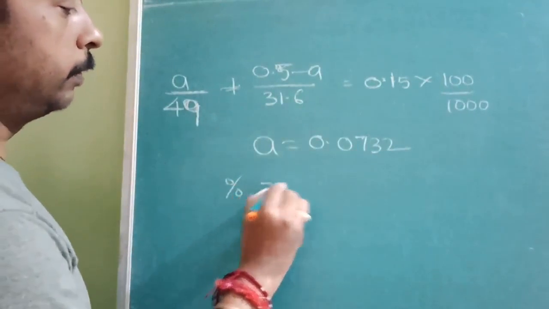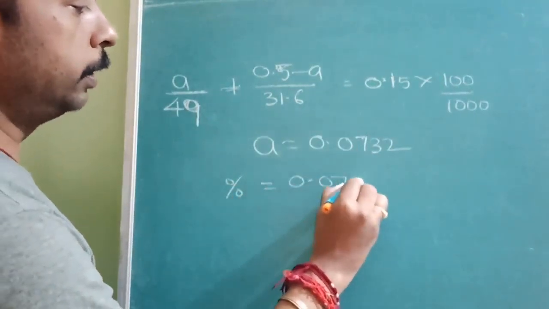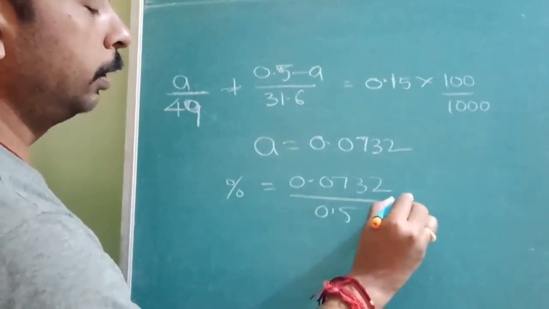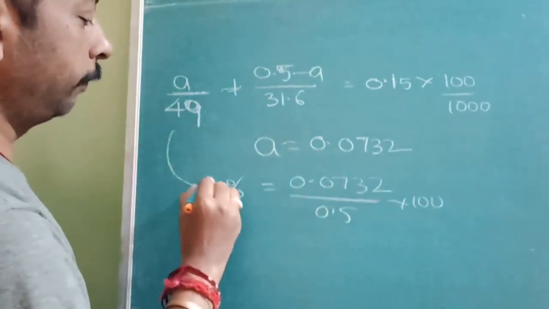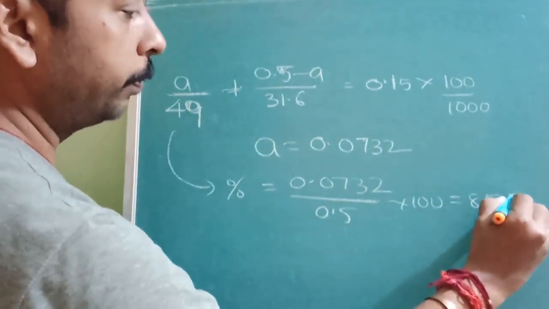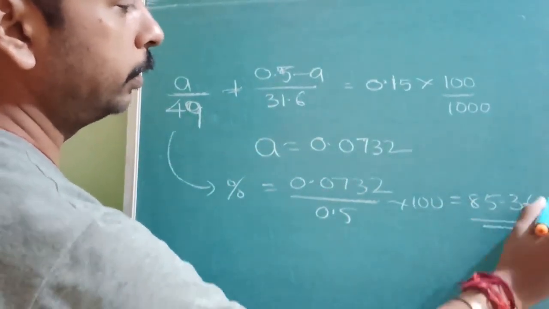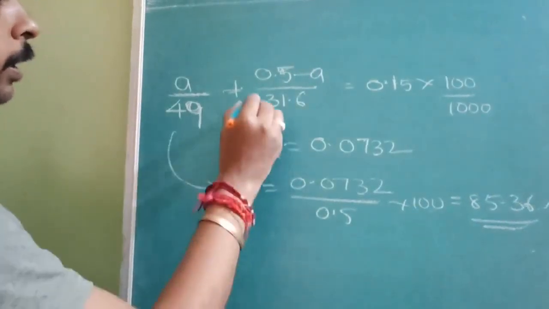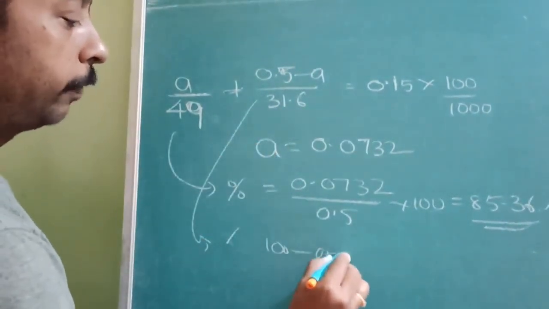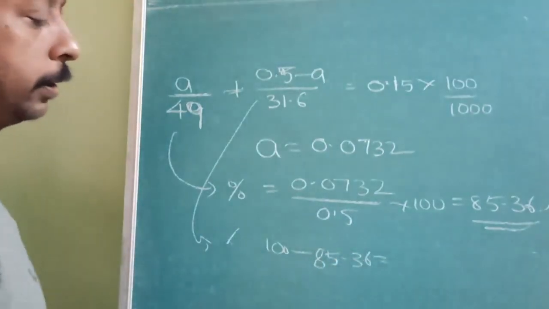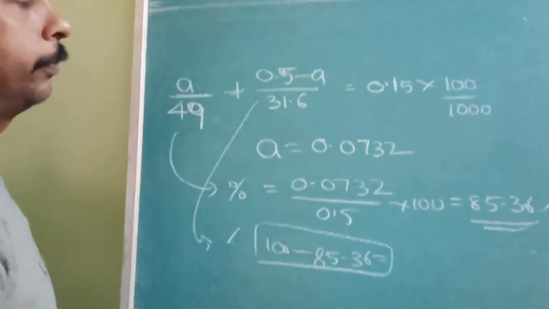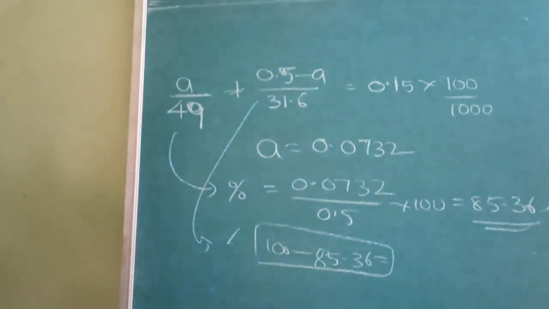Percentage will be 0.0732 over total mass 0.5, into 100, the percentage of K2Cr2O7. So this will be 85.36 percent, and the remaining percentage will be simply 100 minus 85.36, which is 14 something. So this is the answer for this question. Note it down.